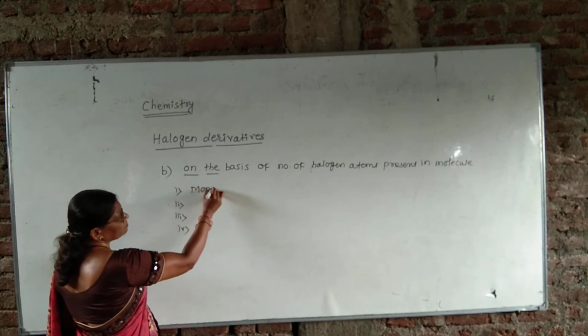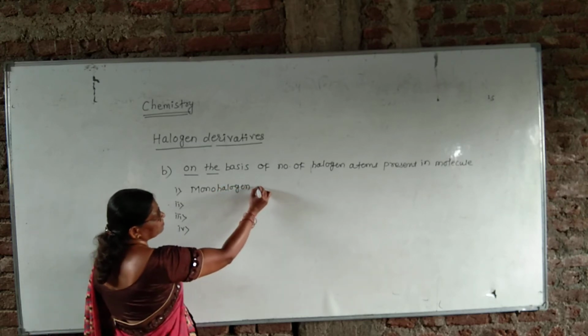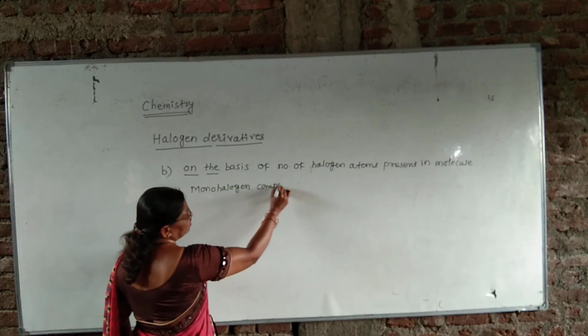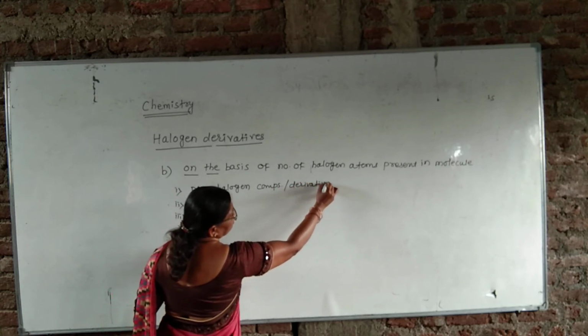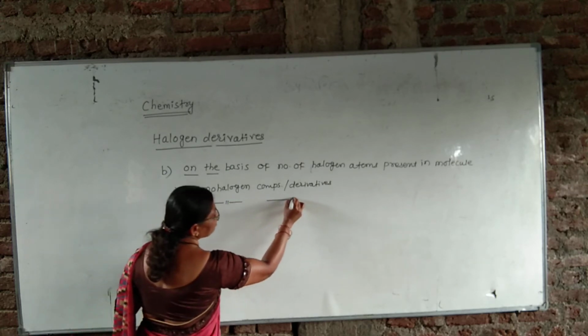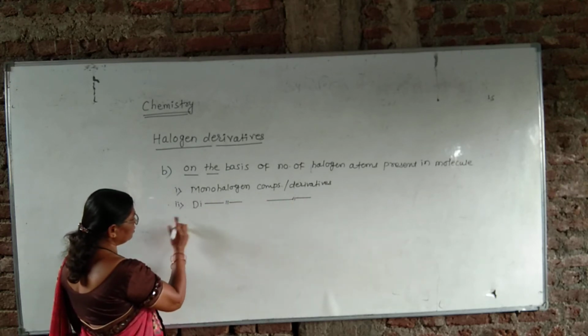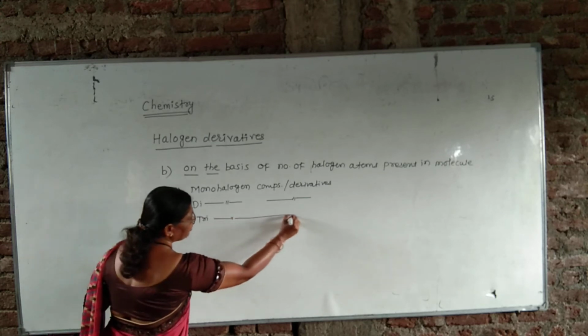Monohalogen compounds, monohalogen derivatives or compounds. Second, dihalogen compounds or derivatives. Third, trihalogen compounds or derivatives.